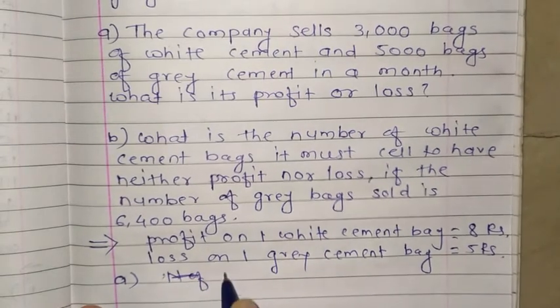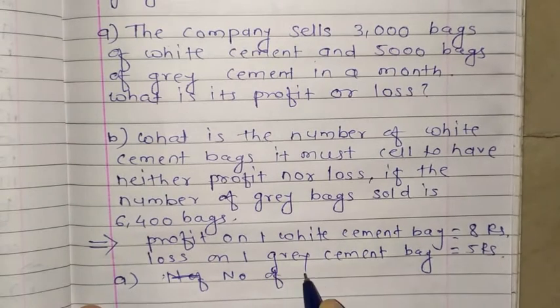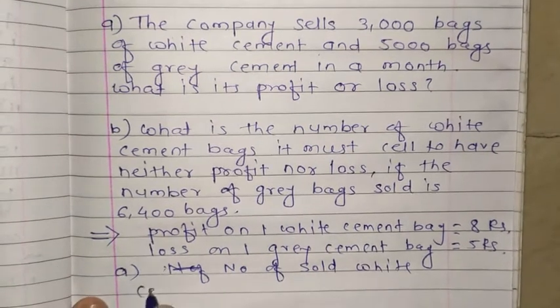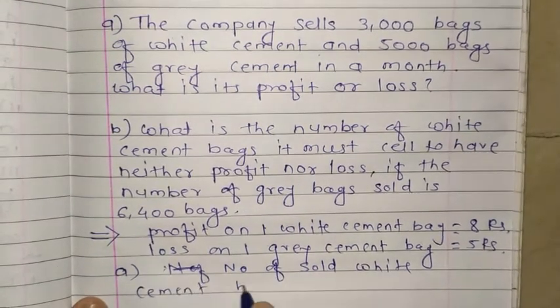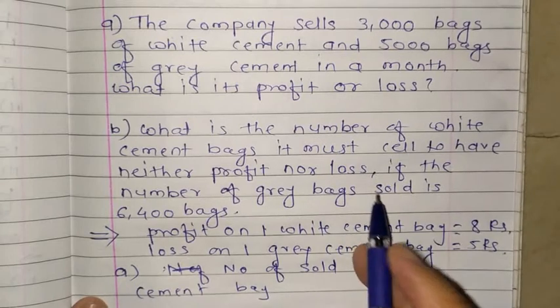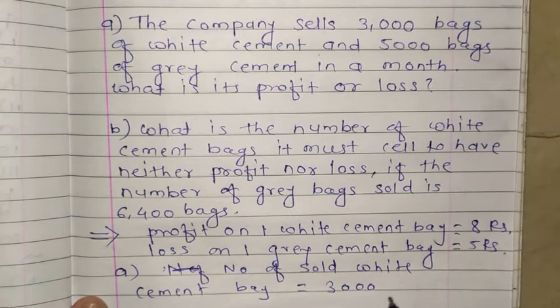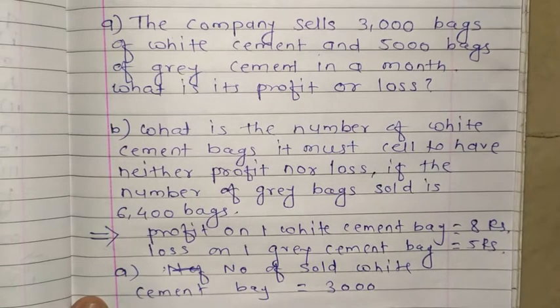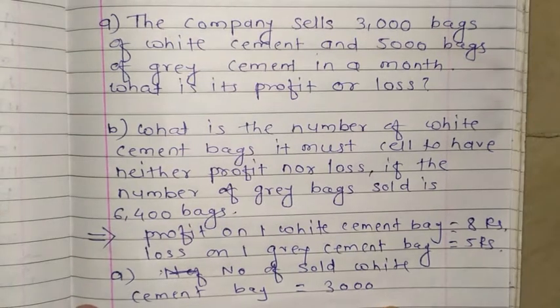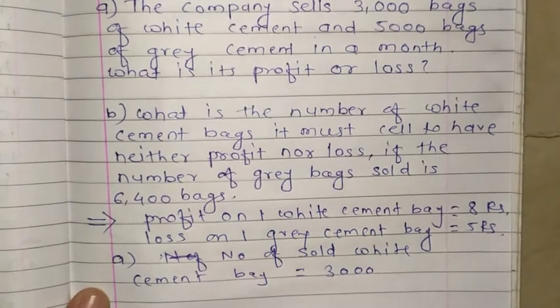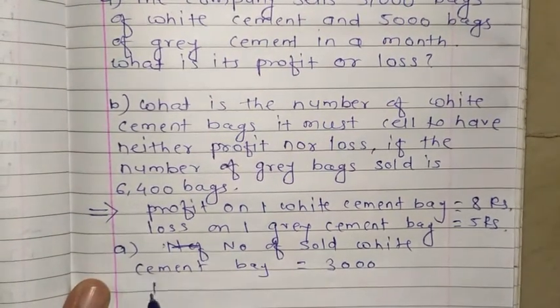Number of sold white cement bags. How many bags? The company sells 3000 bags. It is 3000. Number of sold white cement bags is 3000. And grey cement in a month, 5000 bags of grey cement. You can note down this information also.